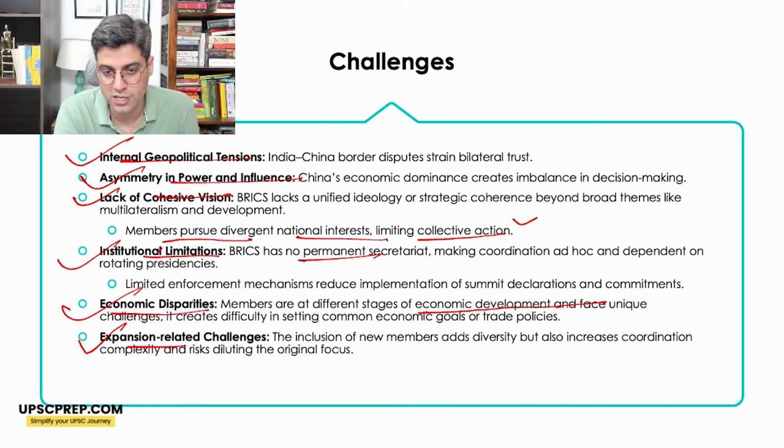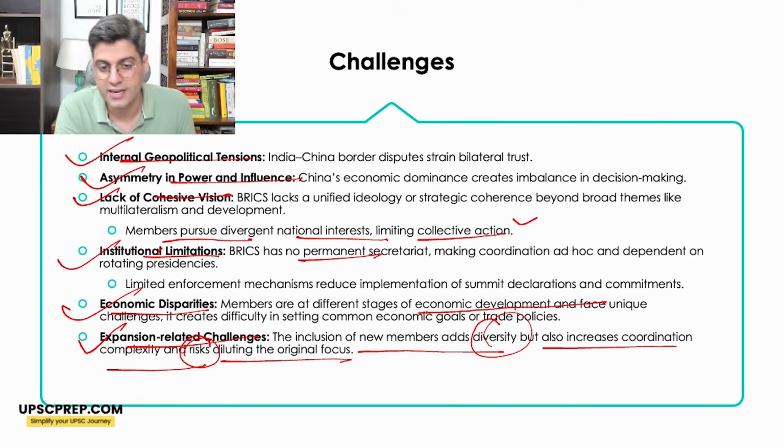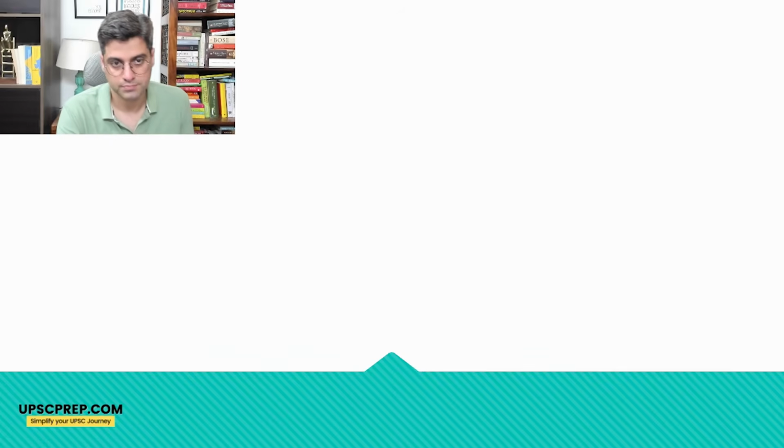Expansion-related challenges are there. The inclusion of new members adds diversity but also increases coordination complexity and risks diluting the original. So every document, every discussion is based on consensus. The more the members, the more difficult it is to come to a consensus, right?